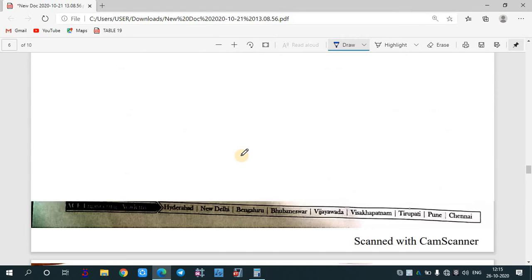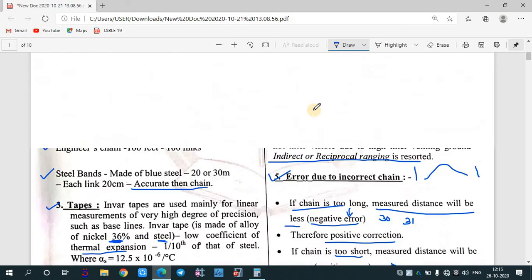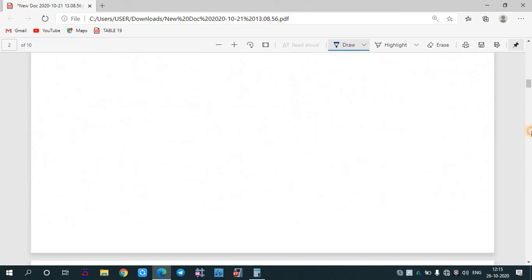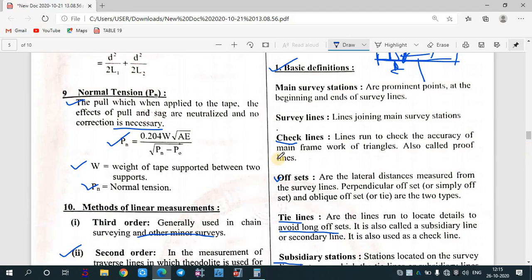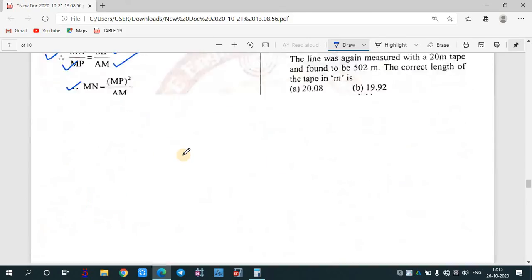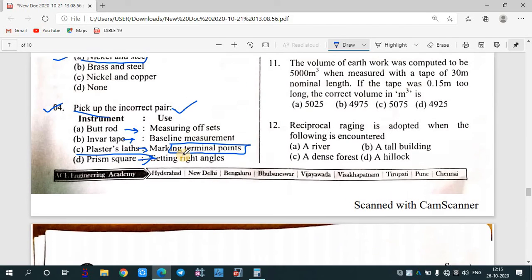We need to see the theory part of the plaster lath. That was on the first page. Here you can see: ranging a line, setting intermediate point. It is generally used for intermediate point. So this is wrong. So the wrong answer is your C1. So plaster lath is the wrong answer, because butt rod is used for measuring offset, invar tape is used to measure baseline, prism square is used for right angle. Okay, so the wrong answer is your plaster lath.